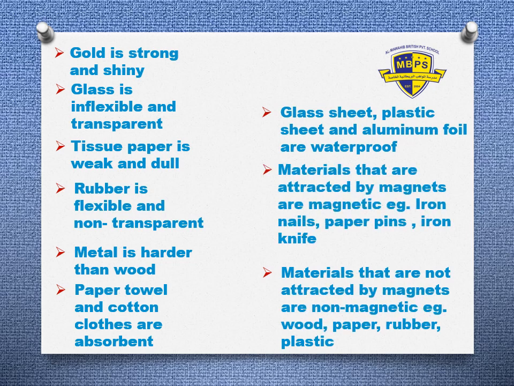Yes, students. So what have you learned? You have learned that the property of a material tells us what it is like, and we can identify a material by its property. So the examples are like: gold is strong and shiny. Very good, Grade 2. And what about glass? Glass is inflexible and transparent. Well done, Grade 2.